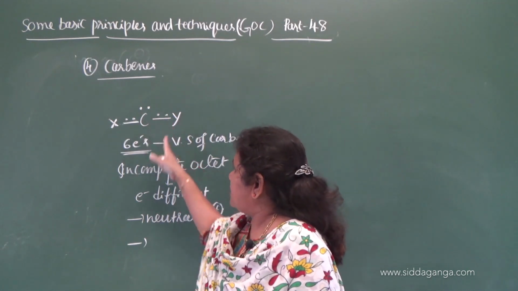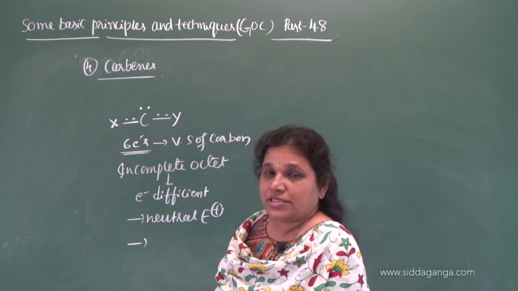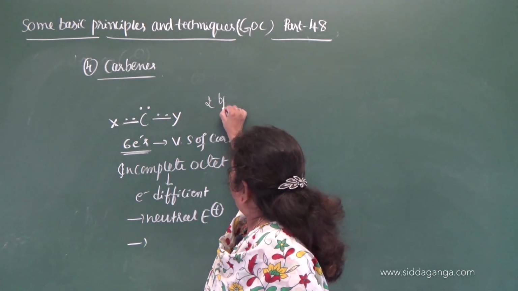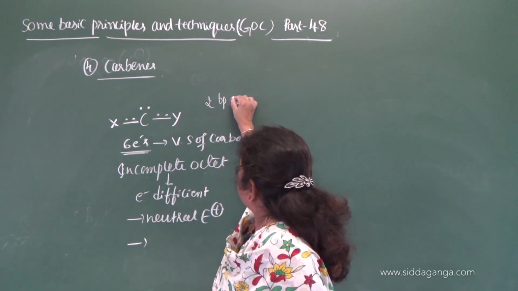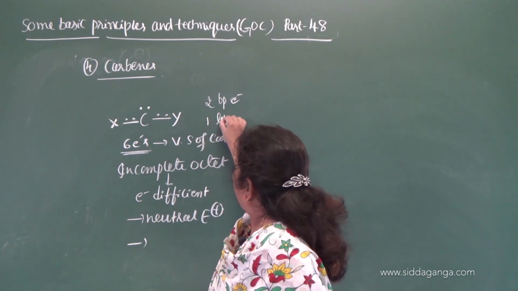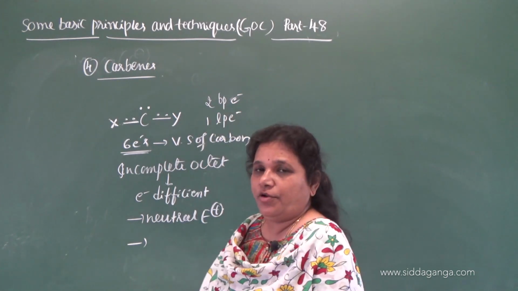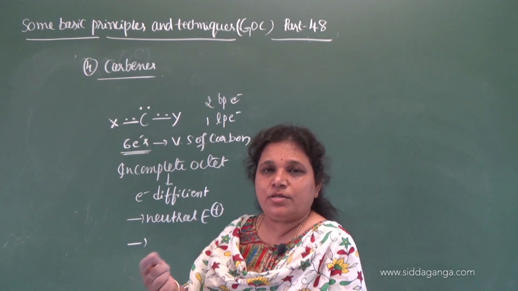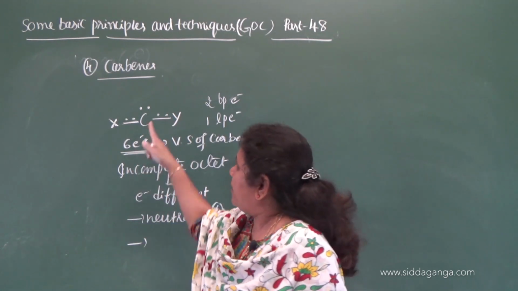How many electrons are present? 6 electrons are present in the valence shell, in which 2 are bonded pairs of electrons and 1 is a lone pair of electrons. You know what we mean by bonded pair of electrons? Pair of electrons which are involved in bond formation.